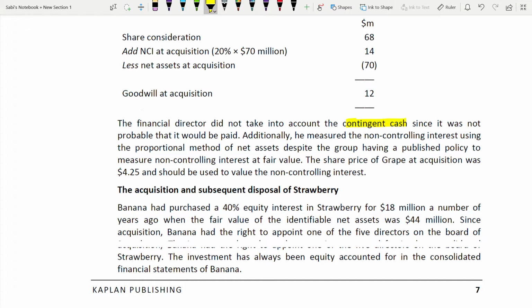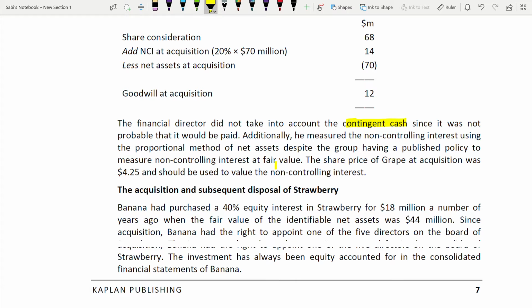Here they are explaining what they have done in the calculation. This paragraph is for that explanation only. He measured the NCI using the proportional method of net assets despite the group having a published policy to measure NCI at fair value. Even though the published method was fair value, they have taken the proportionate method to calculate NCI. The share price of Grape at acquisition was 4.25 and should be used to value the NCI.